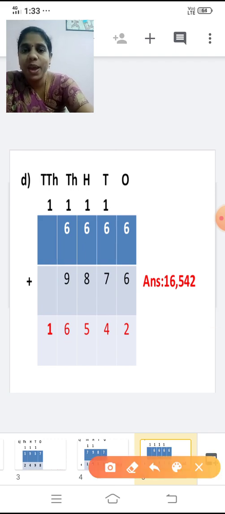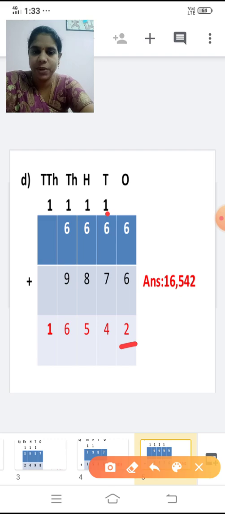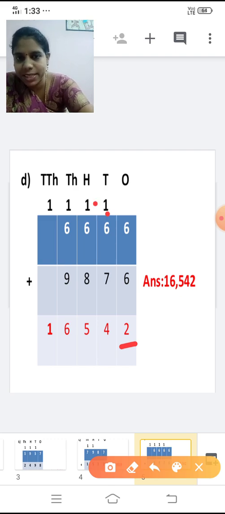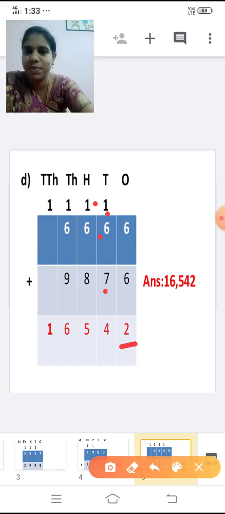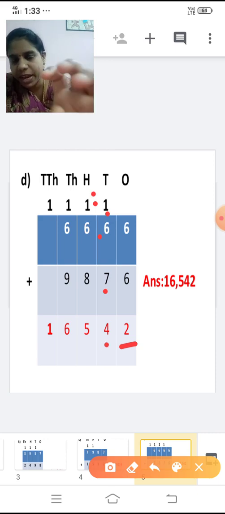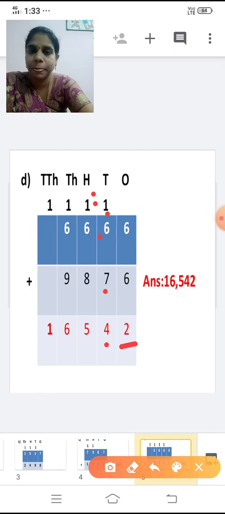First we have to add the ones place. 6 plus 6 is 12. So 2 I am writing it here. 1 I have carried forward to the tens place. Now add the tens place. 1 plus 6 is 7. With that 7 I am going to add 7 more to it. 7 plus 7, 14. So it's a 2-digit number. So 14, 4 I am writing and 1 I am carrying over to the hundreds place.